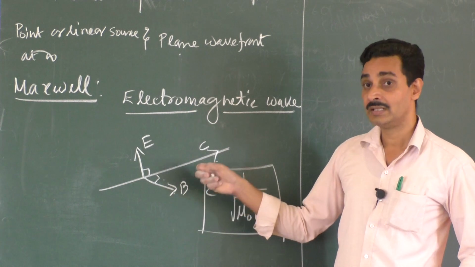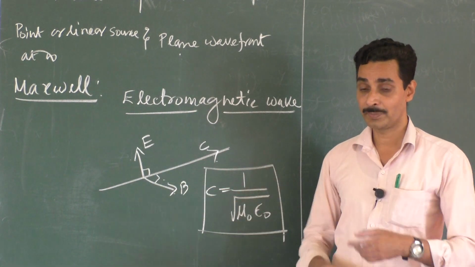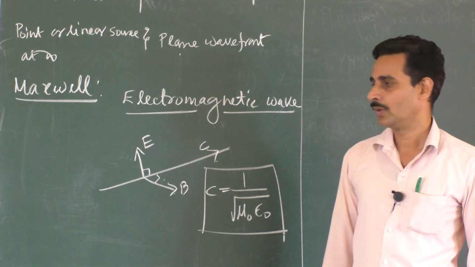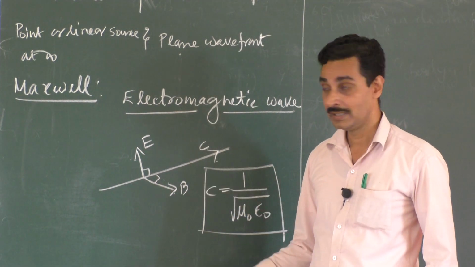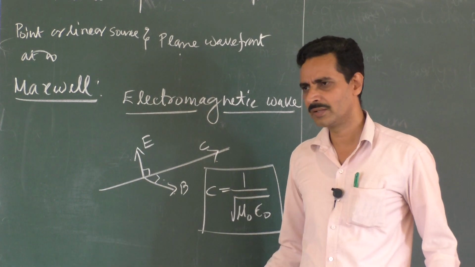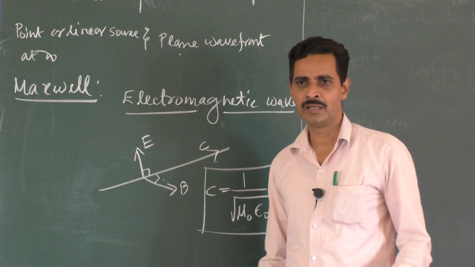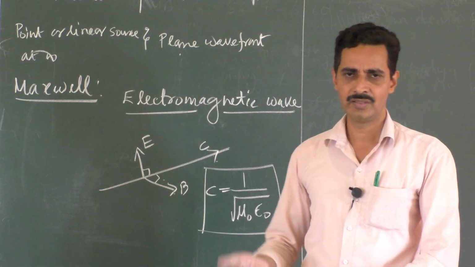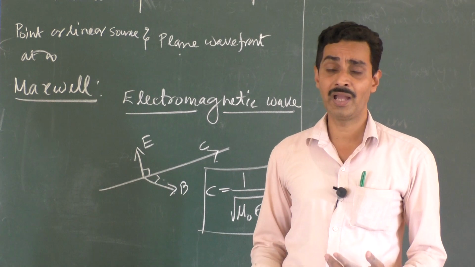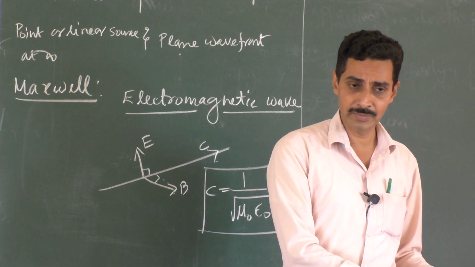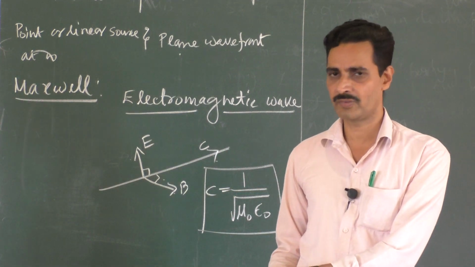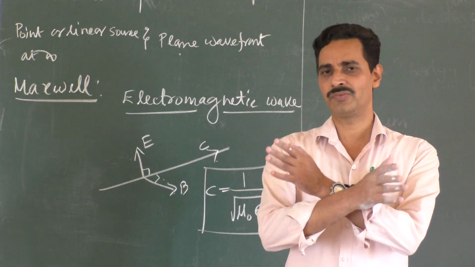Later on, this electromagnetic wave was practically demonstrated by Heinrich Hertz. So Heinrich Hertz proved this, and Maxwell proposed this. Later on we had quantum theory, and it said that light is a packet of energy. We applied it to different cases. Finally, we had a conclusion that light sometimes behaves like a wave, sometimes like a particle, like a packet of energy. That is called the dual nature of light.